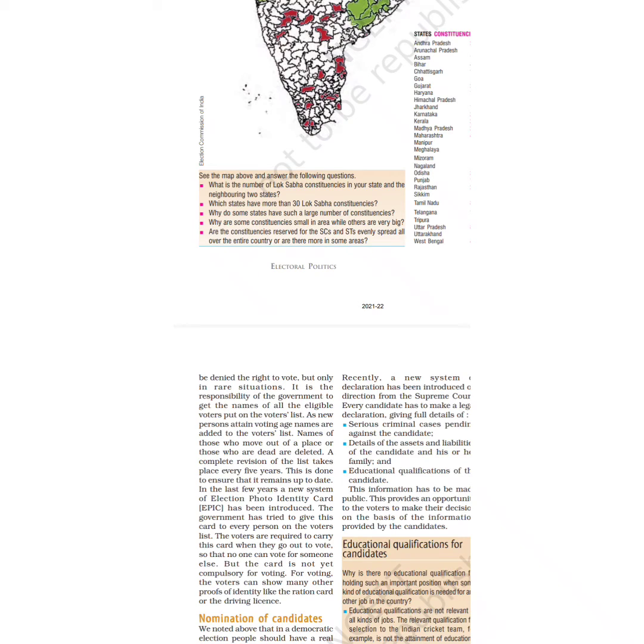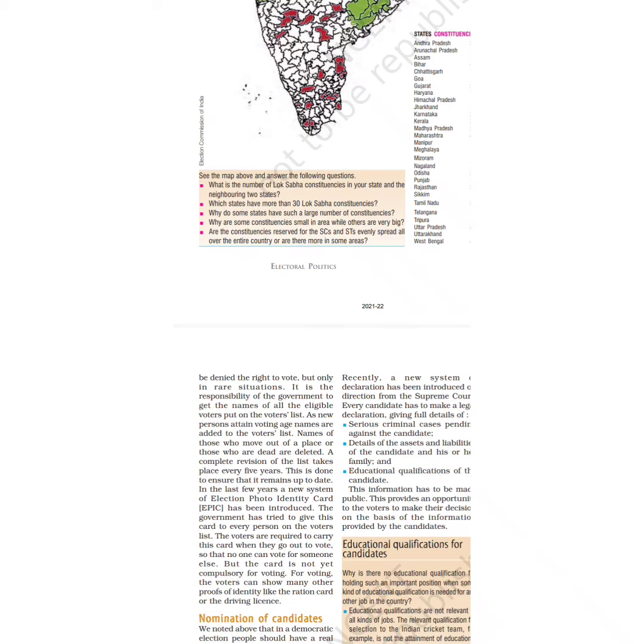And class, it is also done in the last few years. If we talk about the last few years, a new system of election photo ID card, which means EPIC, has been introduced. So now class, with the advancement in technology, we are also advancing in the elections.